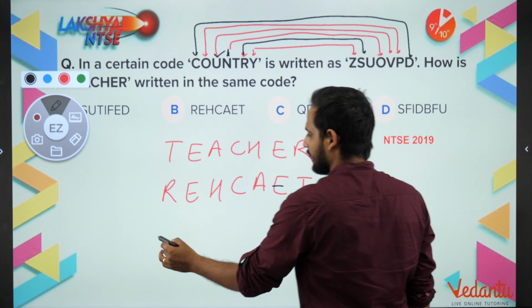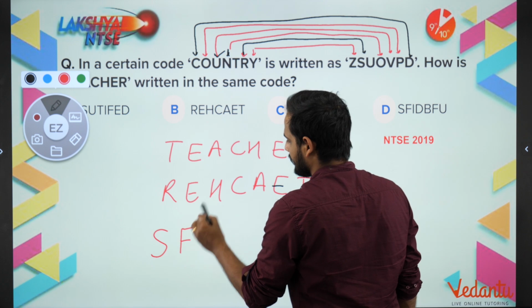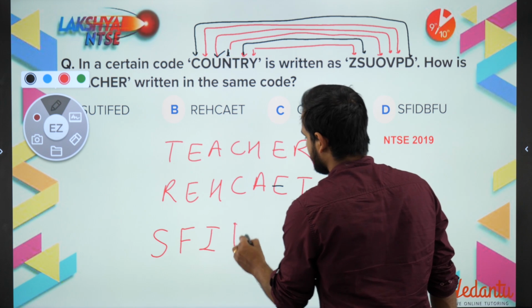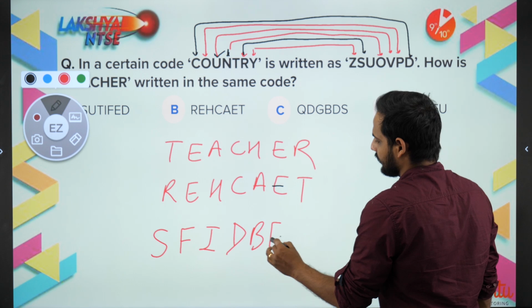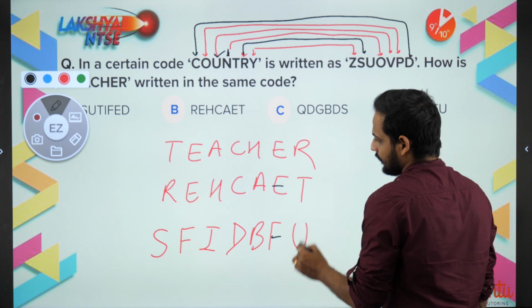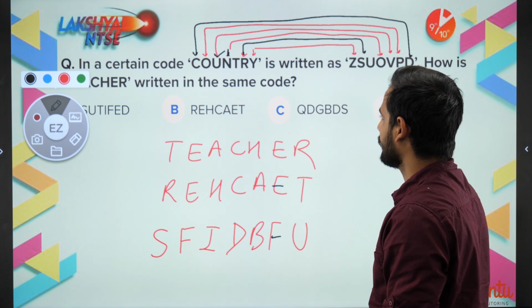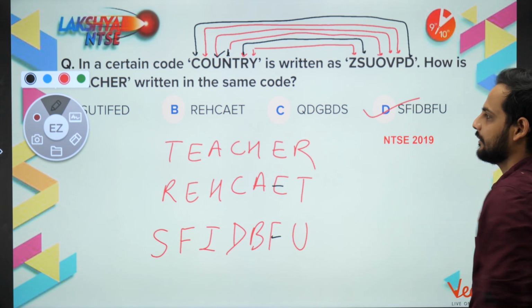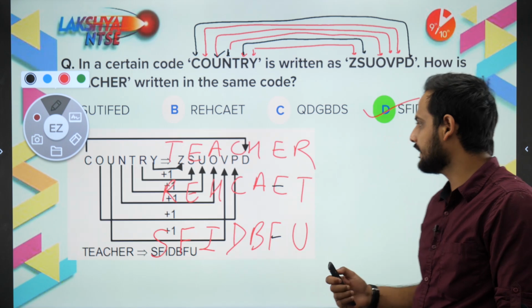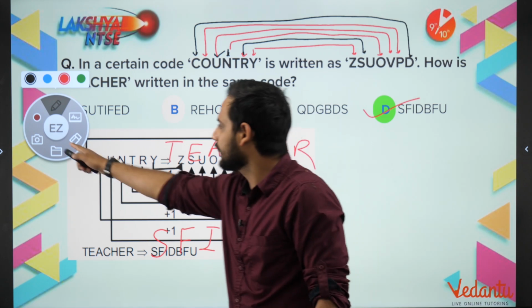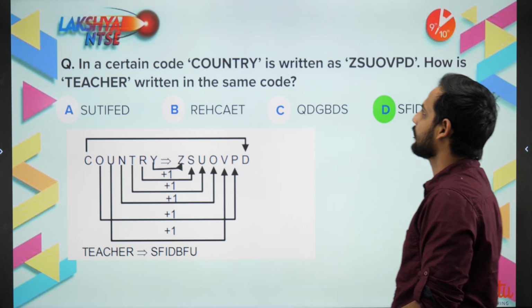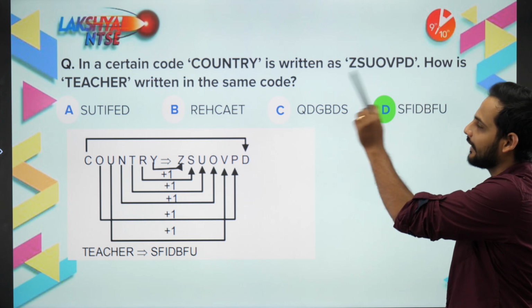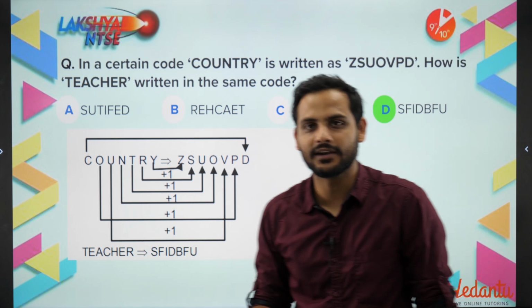That gives SFIDBFU, that means D will be the correct answer. Okay, so this is how we have got the pattern. The main hint I got from, sir, C to D, Y to Z. So this is how you have to think as well. Correct?